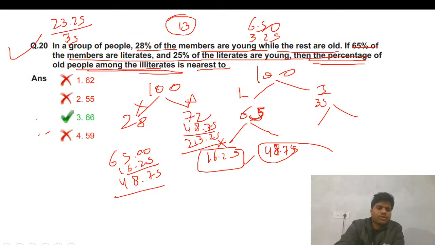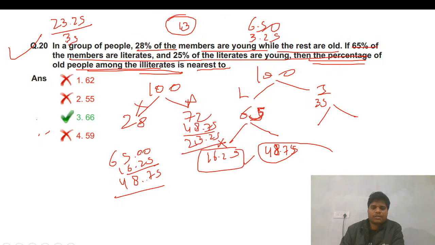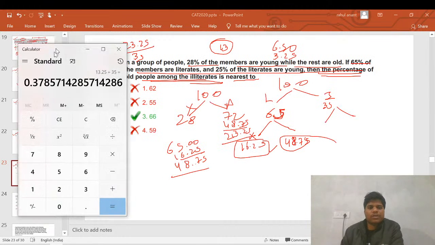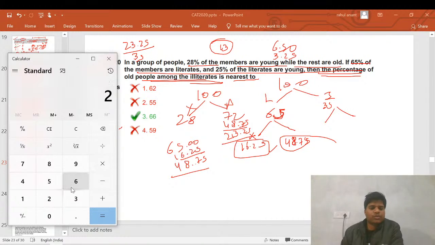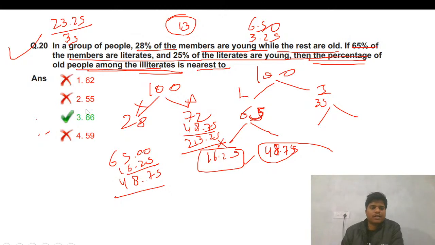So let me use my screen calculator here. 23.25 divided by 35, 66 is right. I will not try to be a calculation master. I will definitely use the calculator.